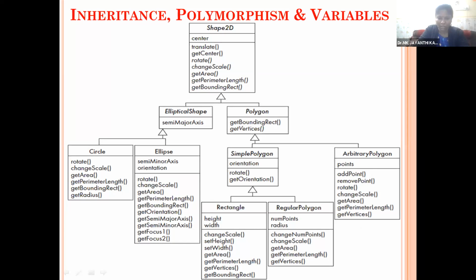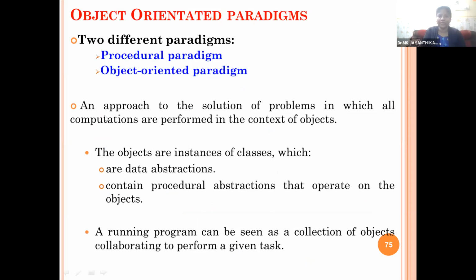Here also we have get boundary rectangle. If you create an object called R for the rectangle class and call the function R dot get boundary rectangle, the function whatever we defined here will be executed. It means that the derived class functions override the base class operations. So any doubt in the inheritance and polymorphism?